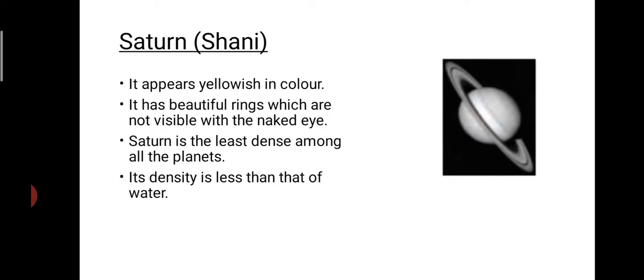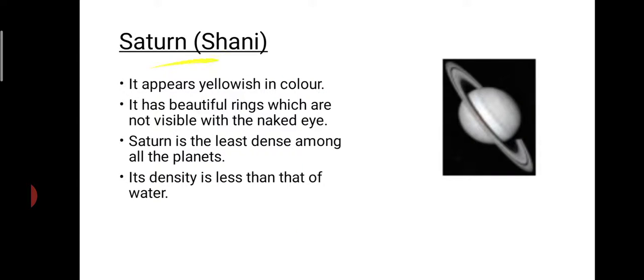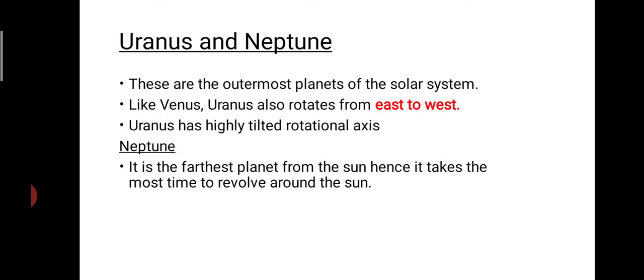Then comes Saturn or Shani. It appears yellowish in color. We just studied that Mars appears reddish in color. Here it is Saturn which appears in yellow color. And it also has beautiful rings which are not actually visible with the naked eye. Saturn is the least dense among the planets. It is less dense than water. You know, ice has less density than water. That is why ice floats on water. So here Saturn also has less density than water.